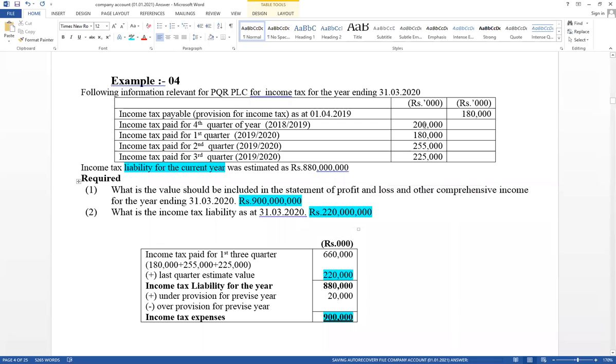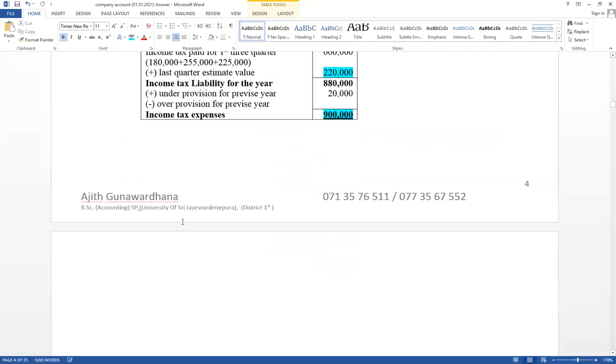Try to recognize under provision, and think about the difference here. Sometimes it has given the income tax liability of the last quarter of the current year. Sometimes it has given the income tax liability for the current year. Sometimes it has given the last quarter estimate value. Sometimes it has given the income tax liability for the year. Think about question number 5.